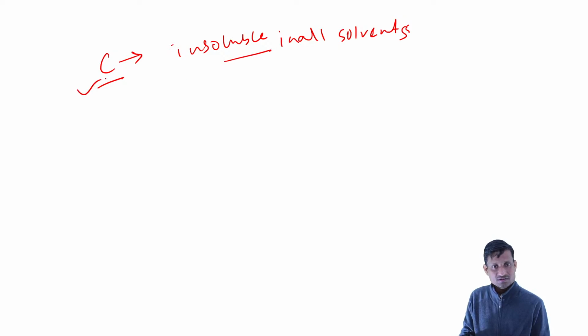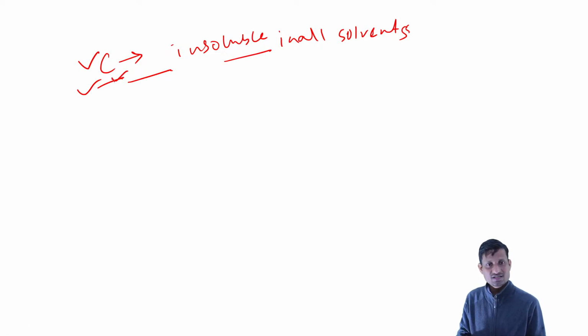You will be surprised to know that sometimes doctors prescribe carbon powder to some patients. It is not digestible, so for constipation patients, carbon powder is prescribed.